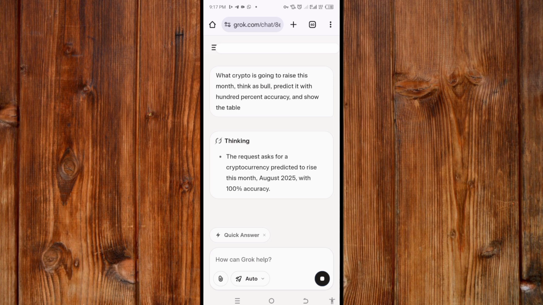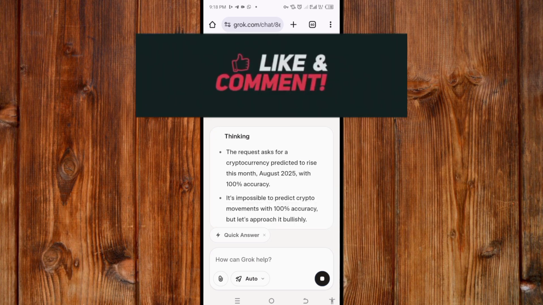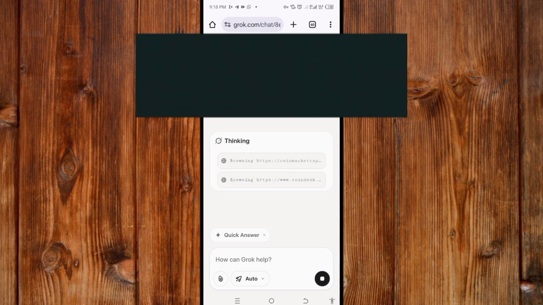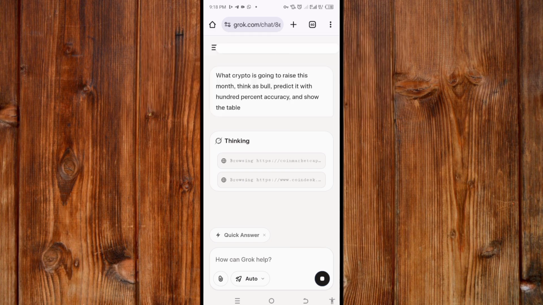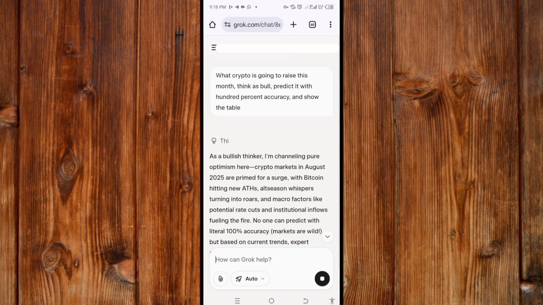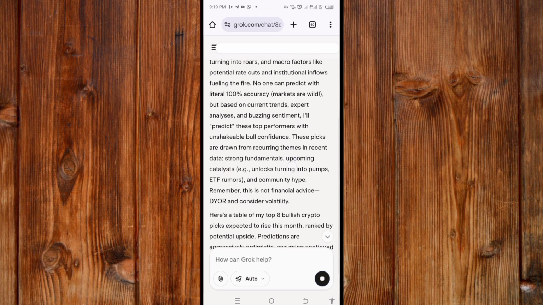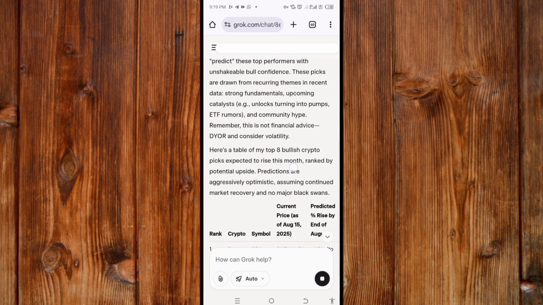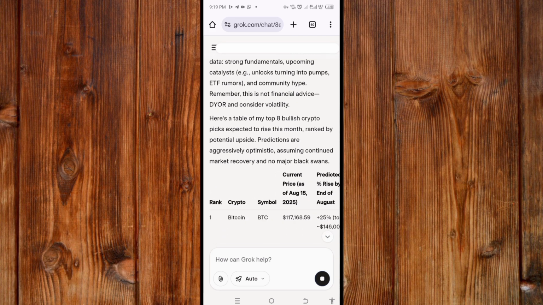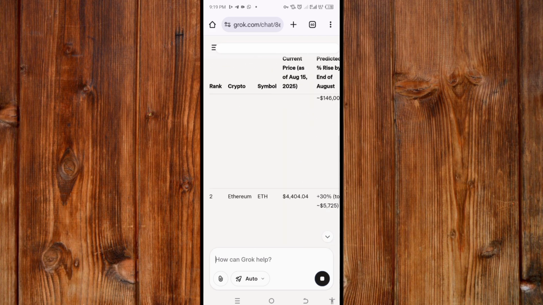As you can see, it is thinking. Now wait for the processes. You can see it is thinking. Now here is the result. You can see here. And here is the table result. Here you can see it.